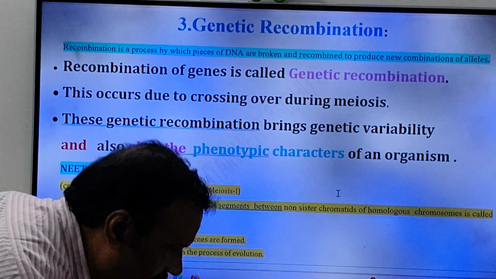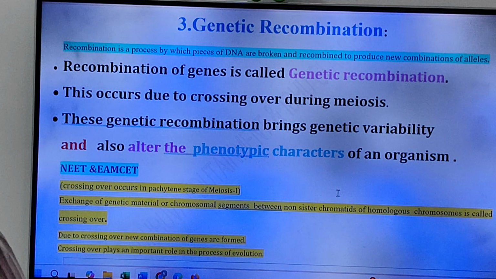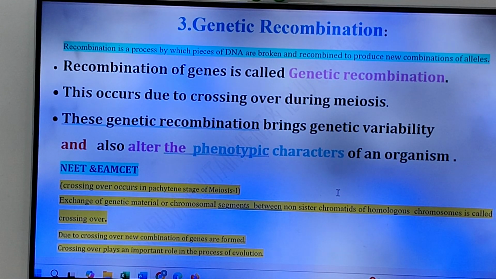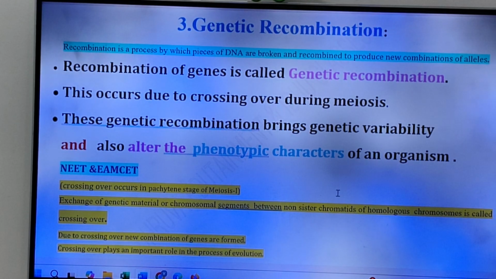Now see friends, third one. Genetic recombination, friends. See, recombination of genes is called genetic recombination. See friends, recombination or rearrangement of genes is called as what, friends? Genetic recombination. This occurs due to crossing over during meiosis.